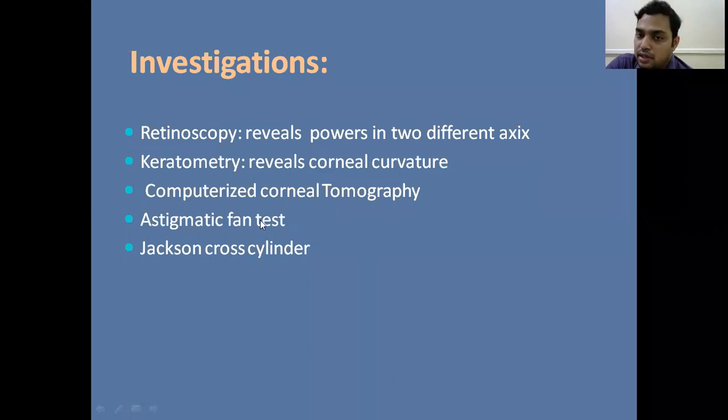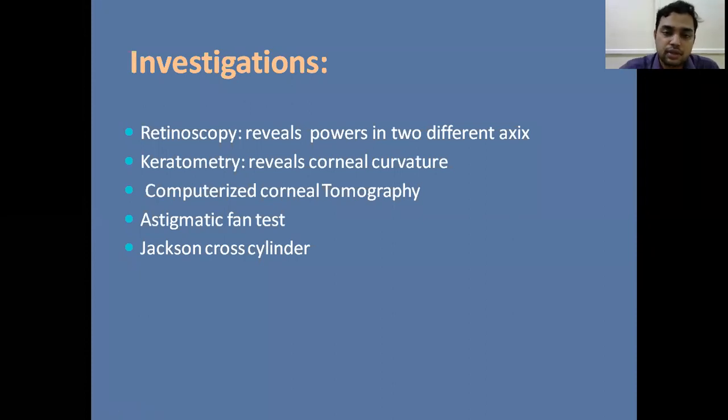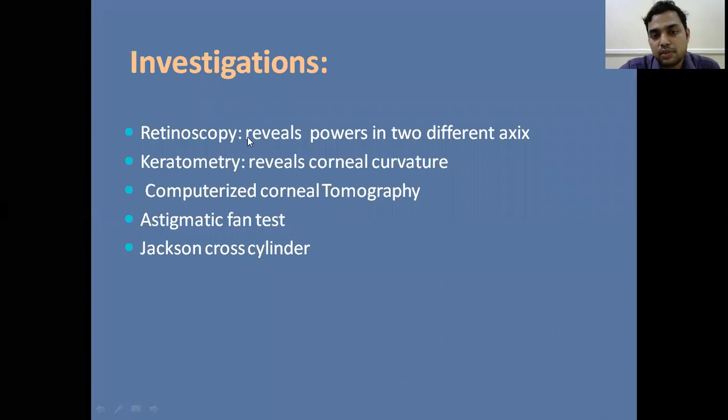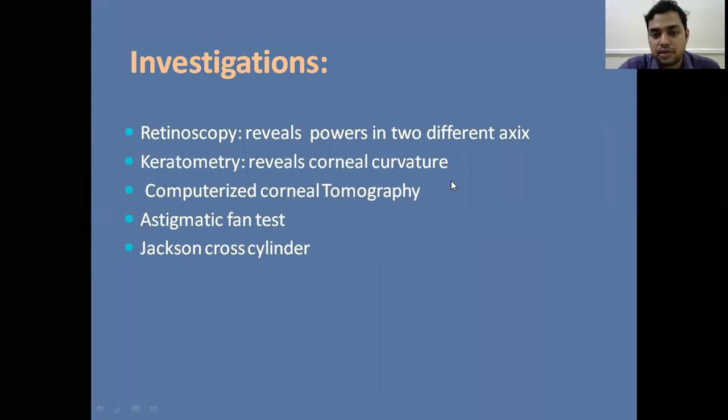So coming to the investigations, what we do first is retinoscopy. Retinoscopy reveals the power in two different axes, so the axis and refractive error of the patient can be assessed. In astigmatism, the axis power can be identified with the help of retinoscopy. Second one is keratometry, the instrument used to measure the corneal curvature. So keratometry reveals the corneal curvature of the patient.